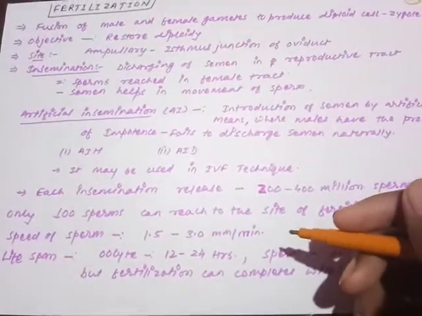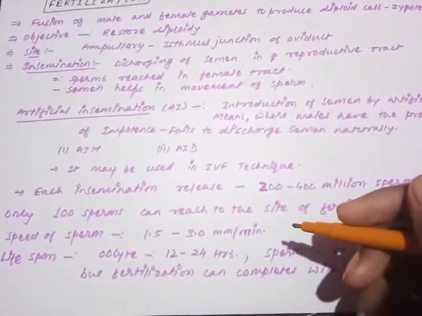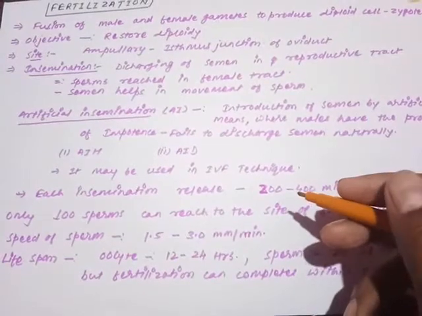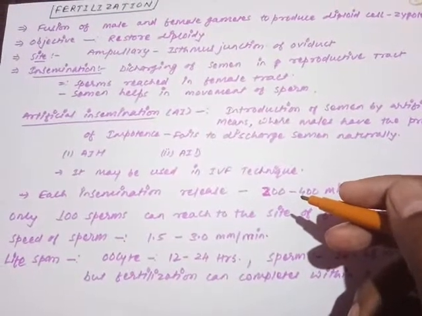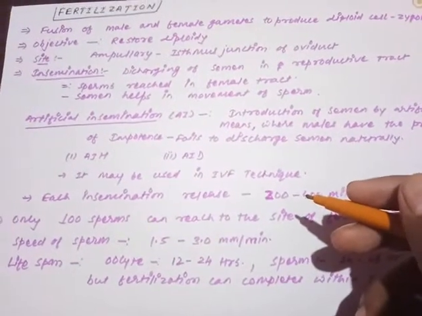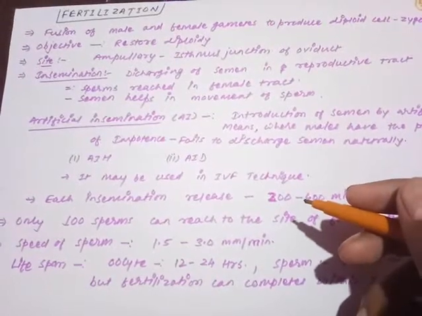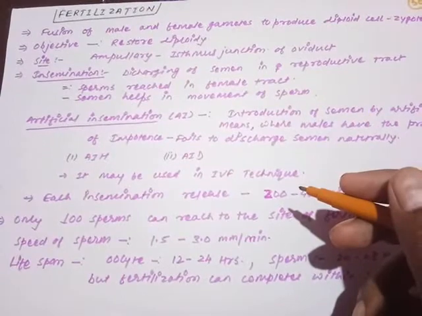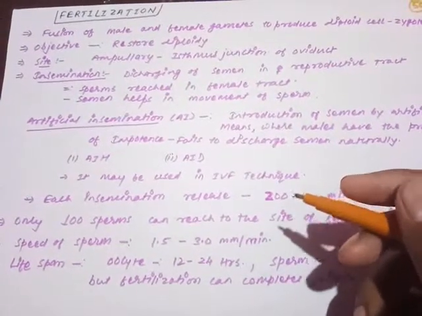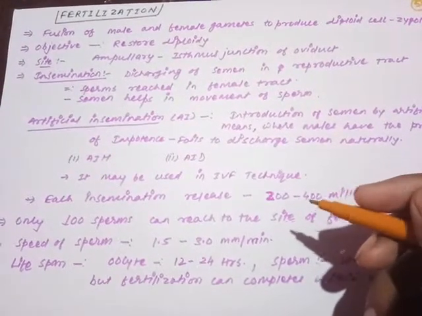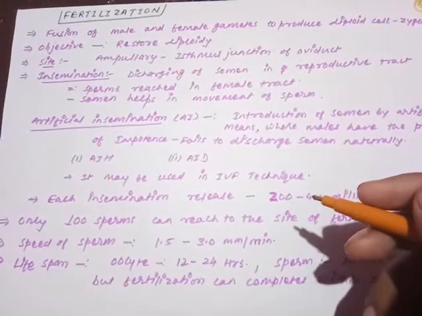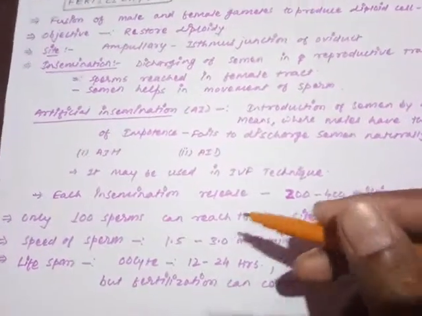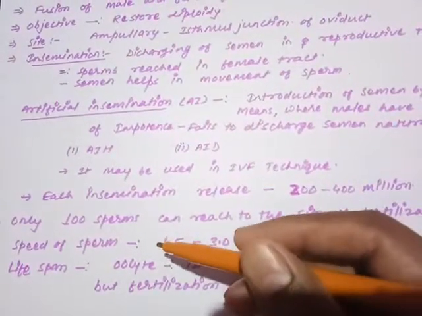This is a kind of clear-cut case of competition. Competition means we can say this is an example of natural selection. Out of 200 million sperm, only one is able to fertilize, and naturally the sperm which is going to fertilize the egg is the most powerful, the best sperm out of those 400 million sperm. So is it clear to you all? And we have discussed all the facts already.